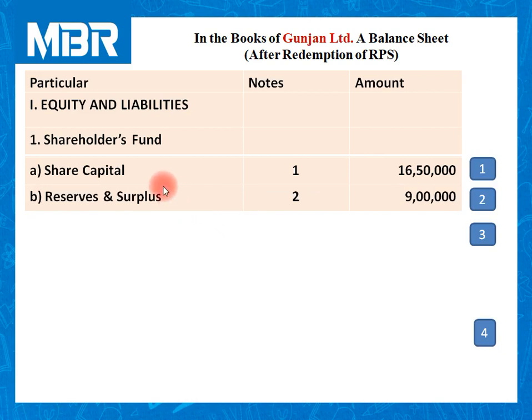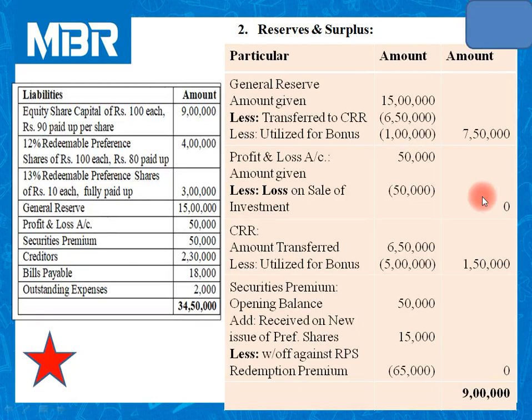Second item on equity and liabilities part: reserves and surplus. Amount of reserves and surplus is rupees 9 lakhs. We have presented this calculation in note number 2. In each and every question of RPS, this calculation is always playing an important role in order to adjust the total of the balance sheet. Let us move.